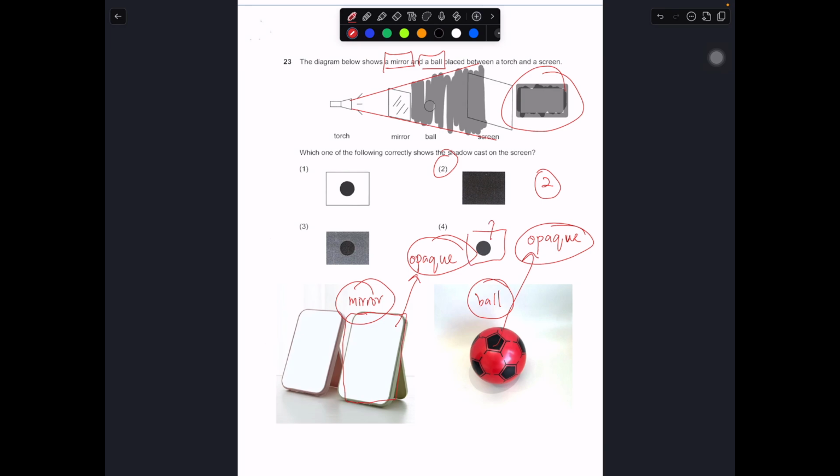It's trying to tell you that this part is transparent, which is wrong. In this case, the mirror does block light. What could be transparent? Maybe like a clear glass. If in front I put a clear glass, then I have a ball, then maybe 4 could be the answer. But for number 1, in this case, probably this part will allow light to pass through. This part, light can pass through.